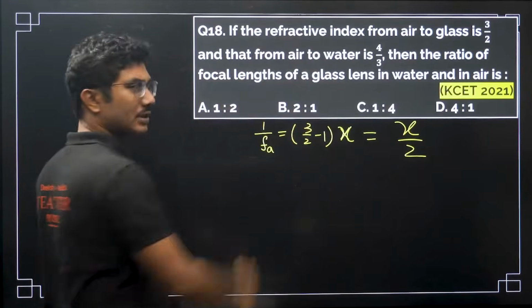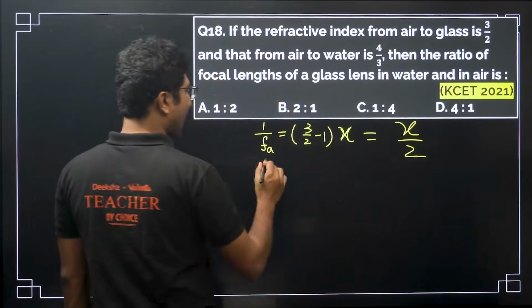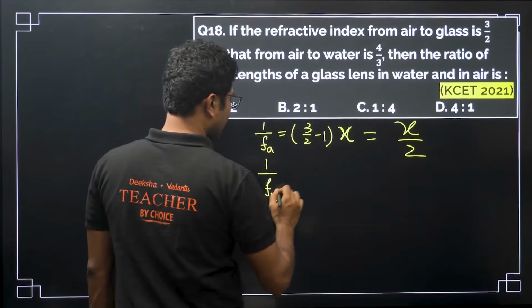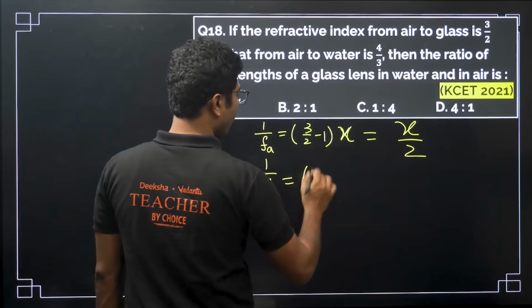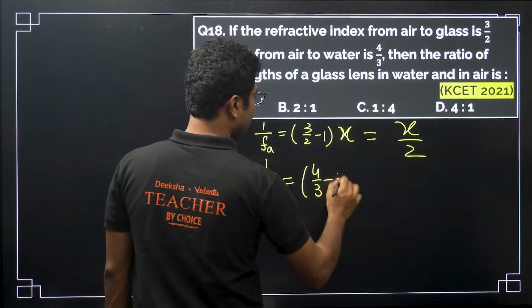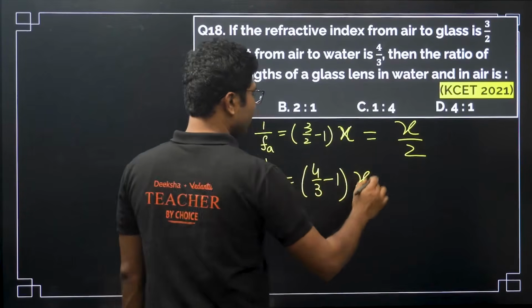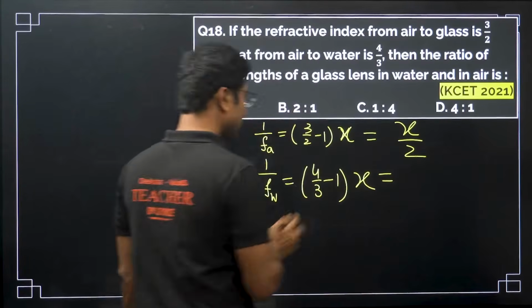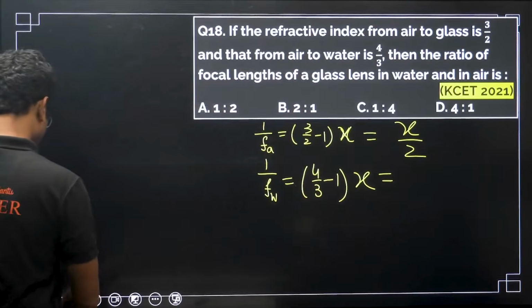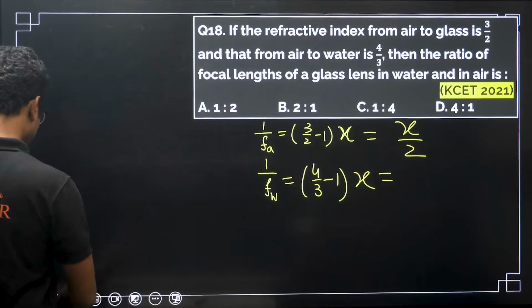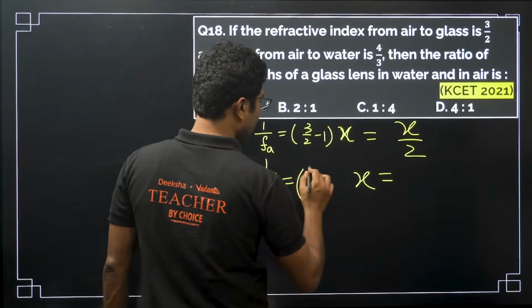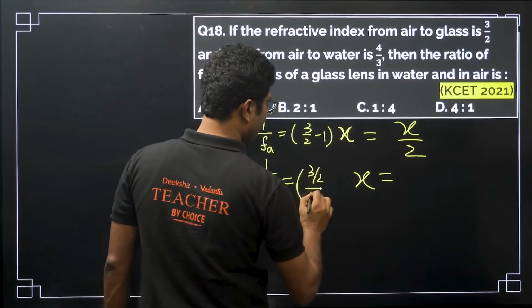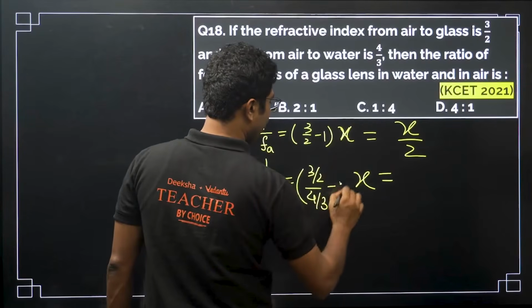3/2 minus 1 is half, and 1 by f in water is given by 4/3 minus 1 into x. Small correction, it will be 3/2 by 4/3 minus 1.